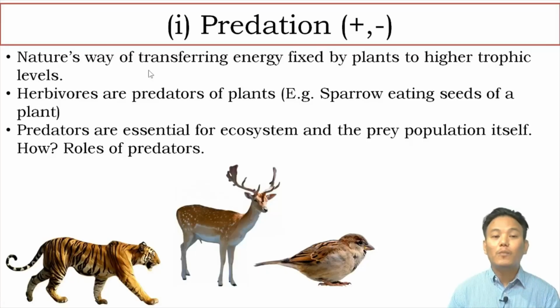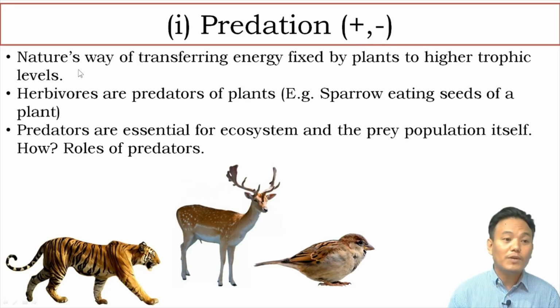The first population interaction is predation. In this type of population interaction, one organism gets benefited, whereas the other organism gets harmed. So you can think about a tiger feeding upon a deer. The tiger gets benefited, whereas the deer gets killed, it gets harmed. So that is predation. It can be symbolized by a plus and a minus.